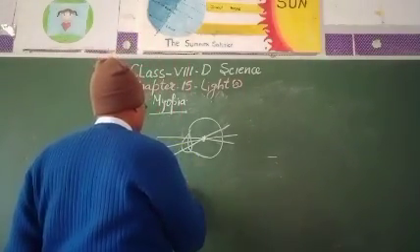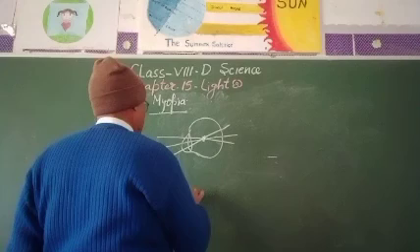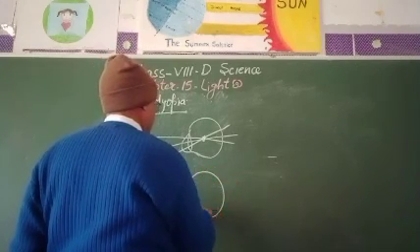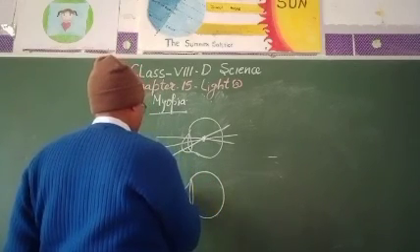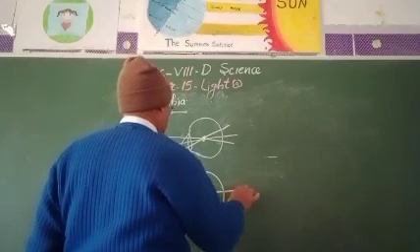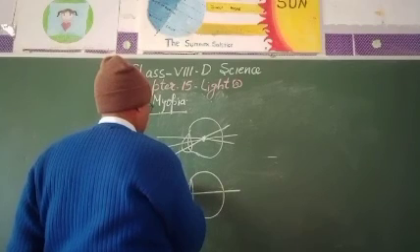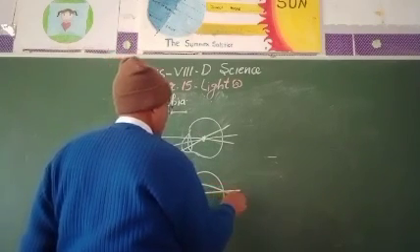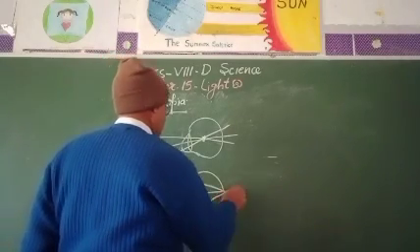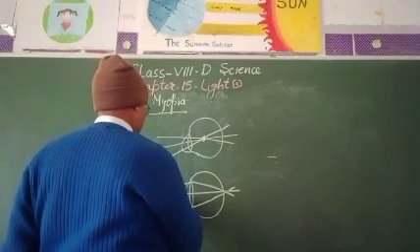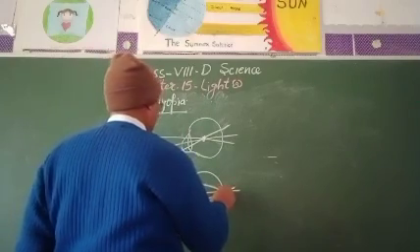It will be corrected by putting a lens, and if this is the median point, then the ray is coming here, gets refracted here, and will come here. Then the ray is coming here, gets refracted, and comes. Then this ray gets refracted and it will come. So the image will be formed here at the retina by putting a